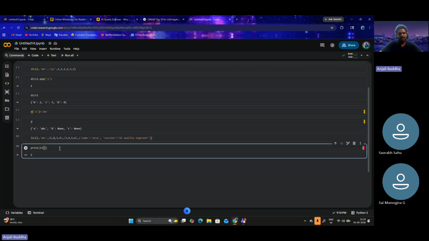So let's try something interesting now. Instead of trying to print the elements directly, we know they would be printed, so let's print the type of that element. Let's say type of L1. This should print class list. Why? Because everything in Python is an object, and a list is also an object of the list class. So let's say L1 of 0, the first element. What's the type of this?